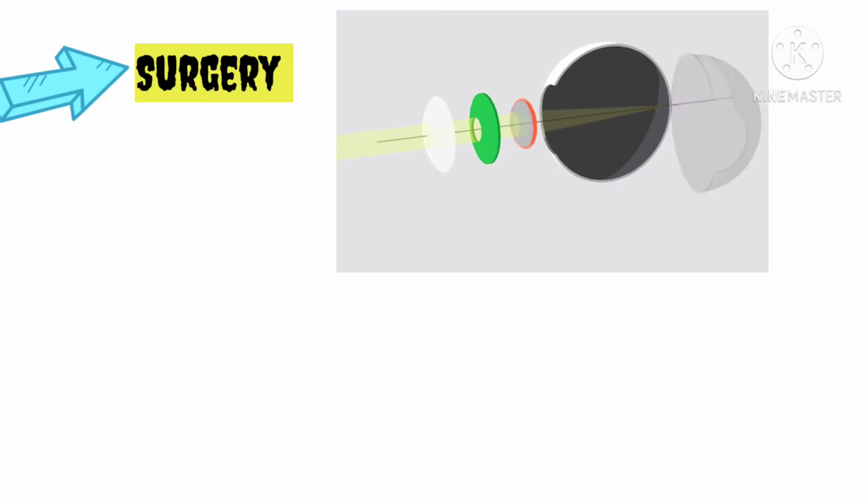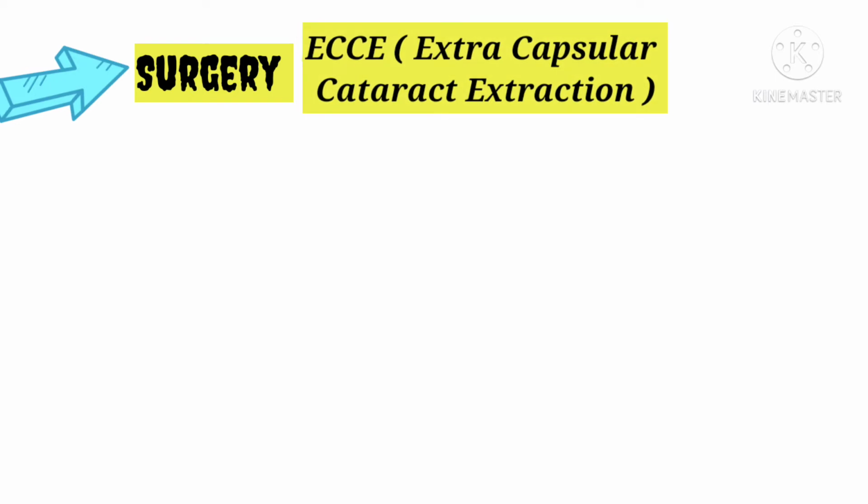Now we'll go with the surgery. Surgery of cataract can be done in different ways. First is the conventional method, where a surgical blade is used to remove the lens and later a new lens is placed. We call this surgery ECCE, that is, extracapsular cataract extraction.